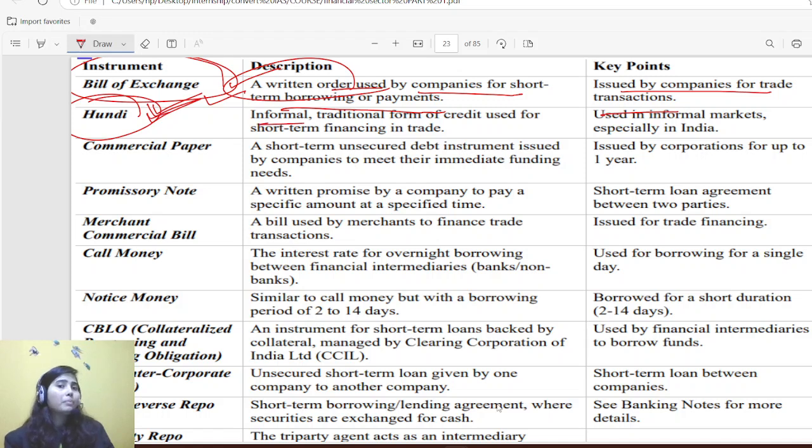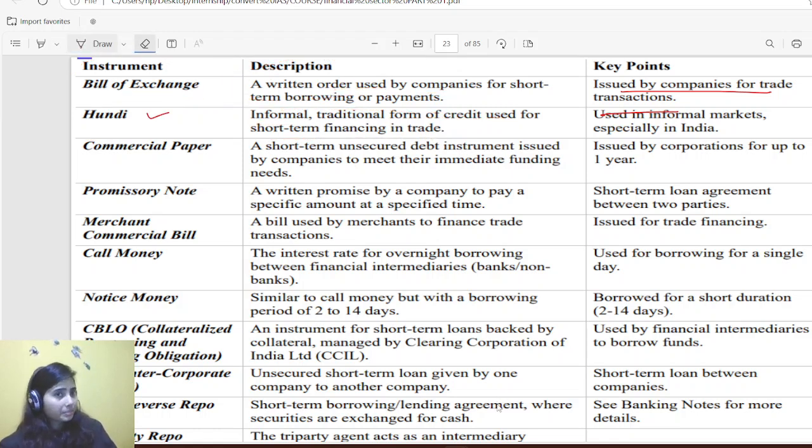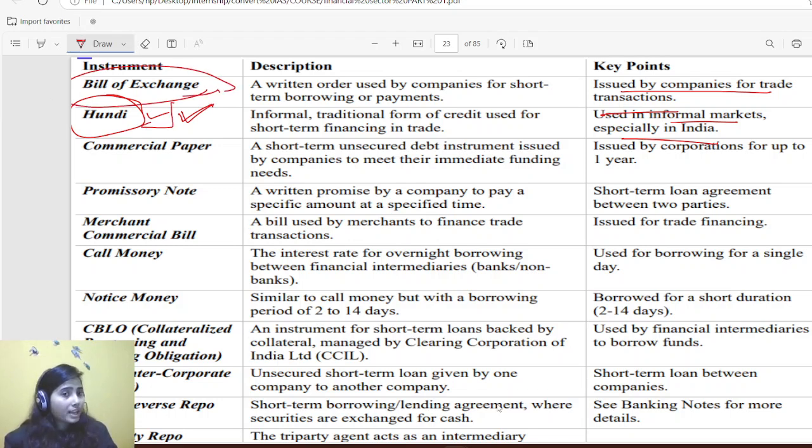Hundi means an informal traditional form of credit used for short-term financing in trade. It is used in the informal market, especially in India. During ancient times, for short-term financing during trade, there was a group of people who used to issue bills of exchange, and that bill of exchange was known as hundi.